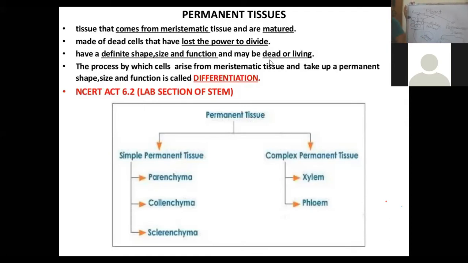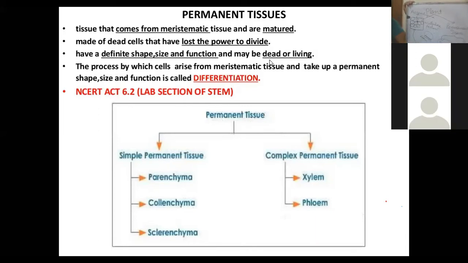The aerenchyma of lotus leaf, the parenchyma cells which are present in the lotus leaves are completely filled with air, which provides buoyancy so that it can float on the surface of the water. So in such case it will be called aerenchyma.